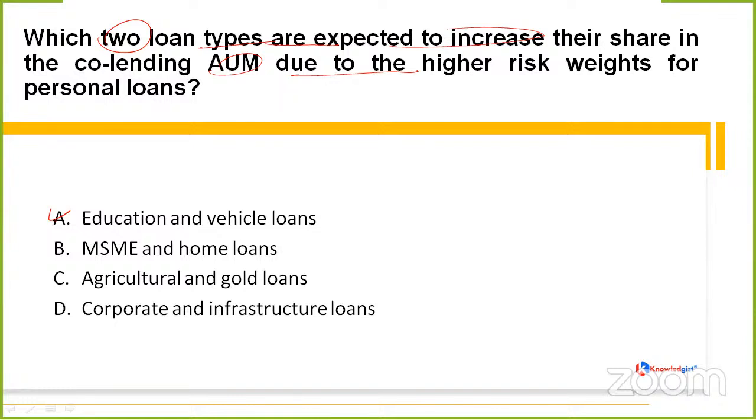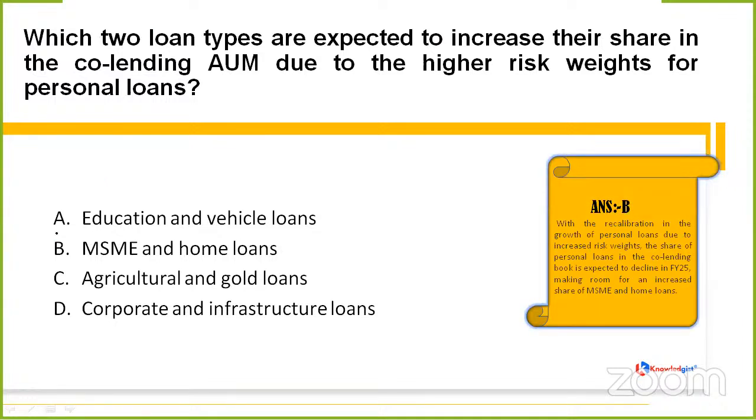Anyone is wanting to answer? Okay, Nan is saying it is option A. Riba Kaushik is saying it is option B. Anyone else? No one? How can it be possible? No one is knowing. Just one more person to reply and I will show the correct answer. Yes, Purvi is coming with the answer. Maybe Purvi is saying it is option A. But dear, it is option B, that is MSME and home loans.